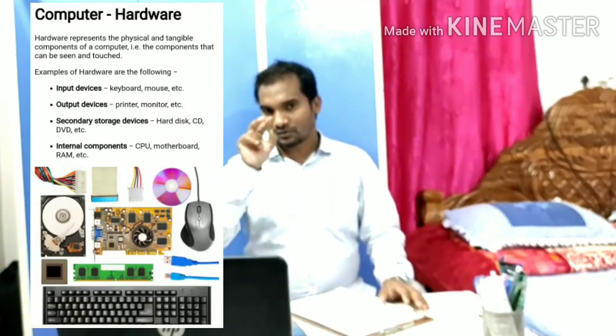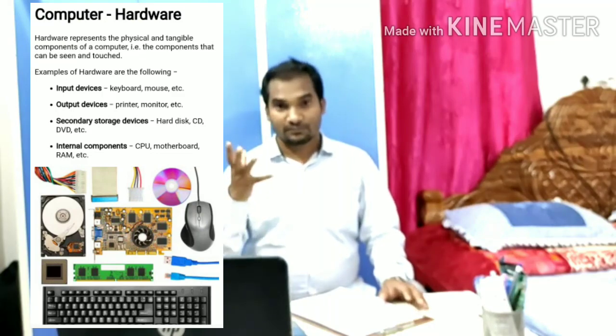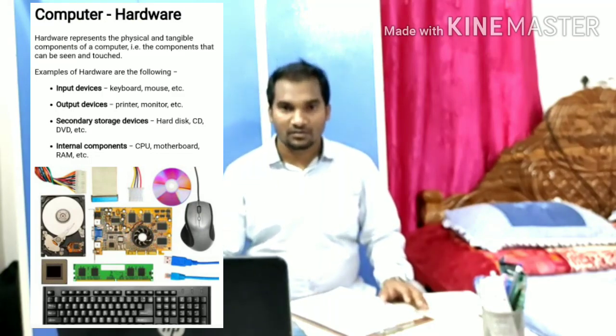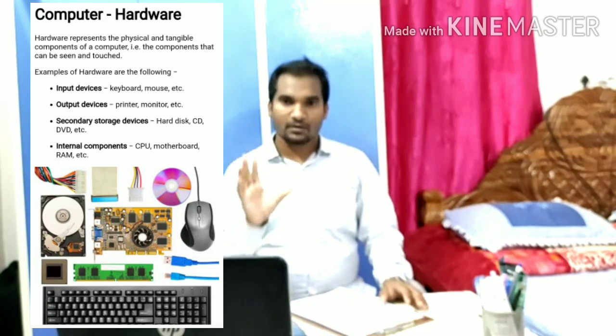Now we will discuss computer hardware and software. What is computer hardware and what is computer software? Computer hardware and software are the main components of a computer. That is, we can say the computer is divided into two main parts, the software part and the hardware part. What is the hardware part? The physical components which we can see and touch. That physical component of a computer is known as the hardware part.